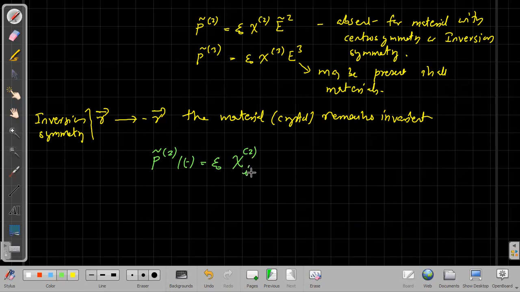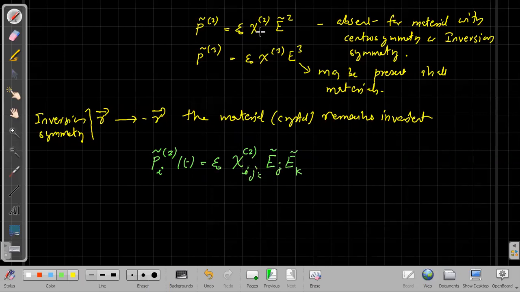Better we can have another way of writing the indices: the ith component of the polarization P_i can be written as epsilon 0 chi2 ijk E_j E_k.